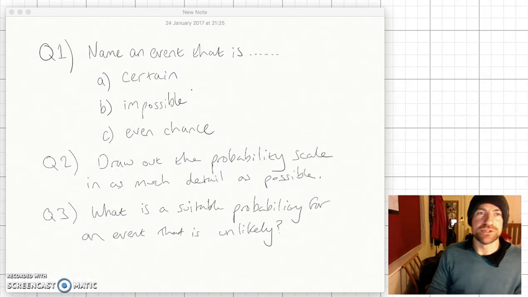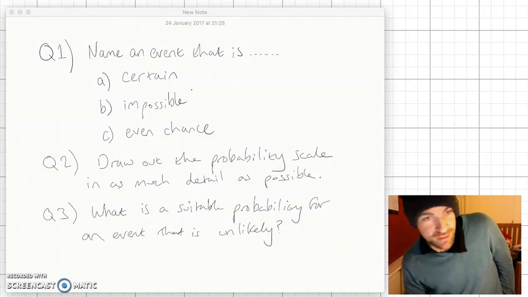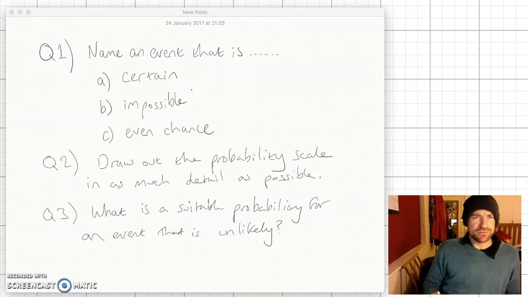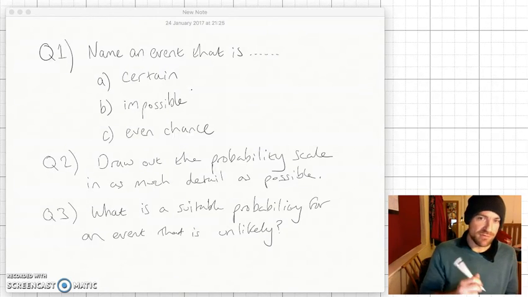So here are your questions. Question 1: name an event that is A, certain; B, impossible; C, even chance. Question 2: draw out the probability scale in as much detail as possible. Make sure you get all the different probabilities in both decimal and fraction. And question 3: what is a suitable probability for an event that is unlikely? Pause it if you want to keep those questions, because the answers are coming soon.